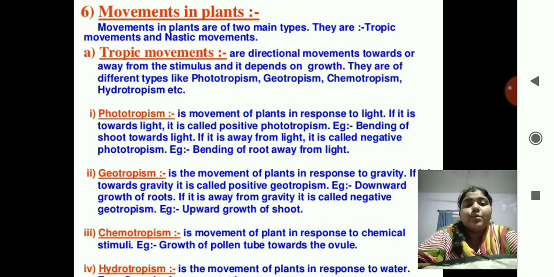Next is chemotropism. It is a movement of a plant in response to chemical stimuli. An example is the growth of the pollen tube towards the ovule. This comes under the topic reproduction in plants.